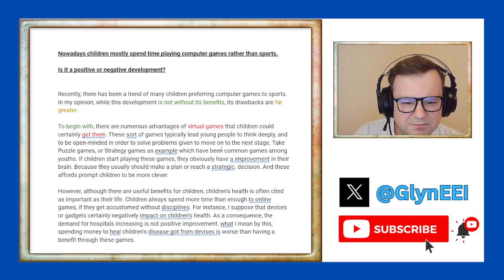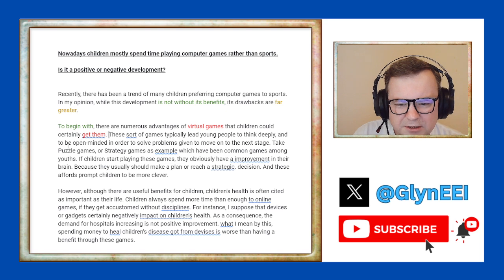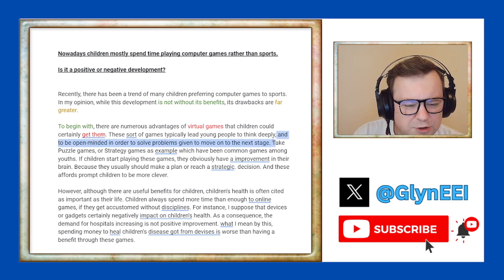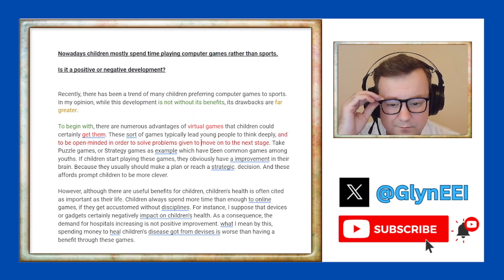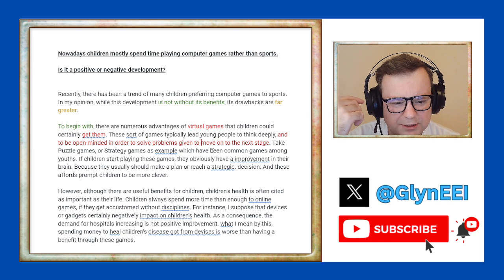These sorts of games typically lead young people to think deeply and to be open-minded in order to solve problems given to move on to the... okay, so I have to reread this one to try to make sense of it. So the language is just breaking down a little bit, coherence is breaking down. I get what they mean, but I have to reread it because the sentence is complicated. And also it's not very clear.